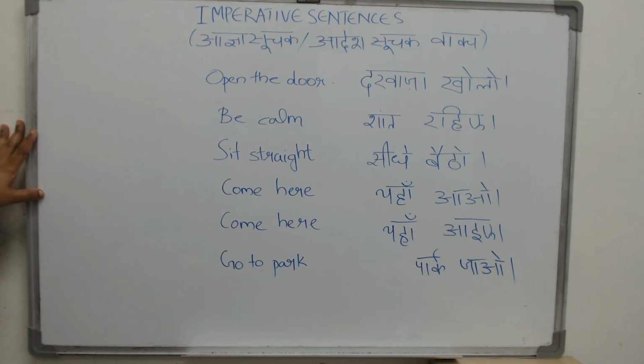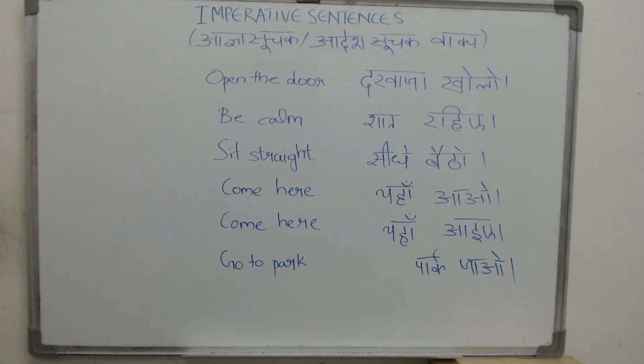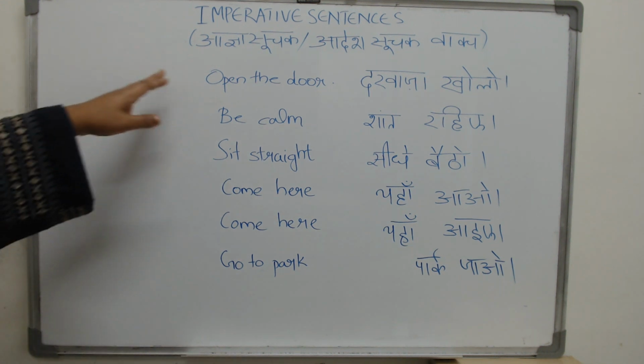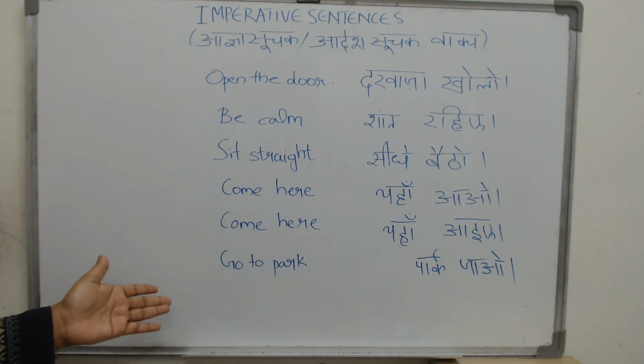Today let us learn about imperative sentences. These are sentences which express a command, an order or a request. So how are these sentences different from what we usually see? Usually we talk about some third person. We talk about somebody else. We say Priya opened the door, or we will say Prakash goes to the park.